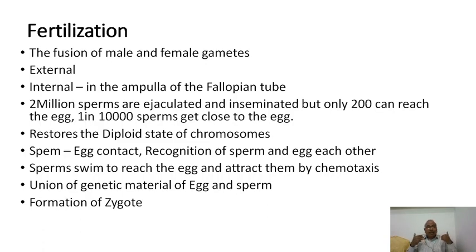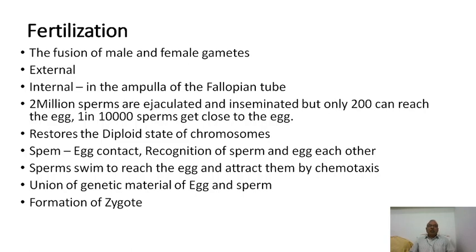That's why, when 200 million sperms are ejaculated, all sperms may not reach the site of the ovum; at maximum only 200 sperms can reach, because the motility of the sperm plays a very important role, and the secretions of the female genital tract play a very important role. The chemicals released by the ovum to attract the sperms also play a very important role. The shape, the motility, and the healthy nature of the sperm are all important for a sperm to reach the ovum.